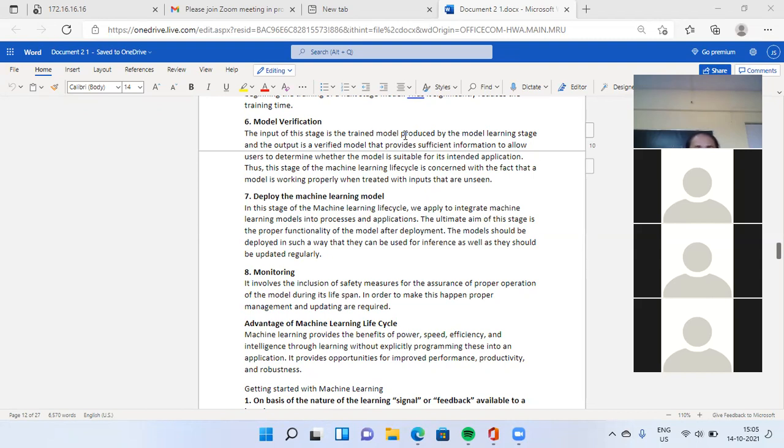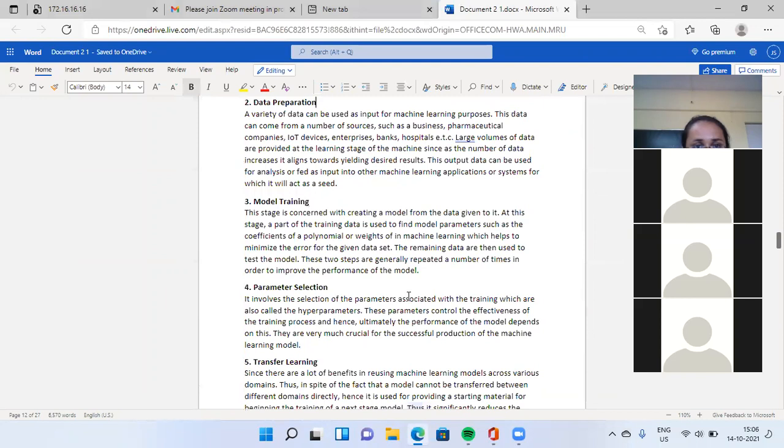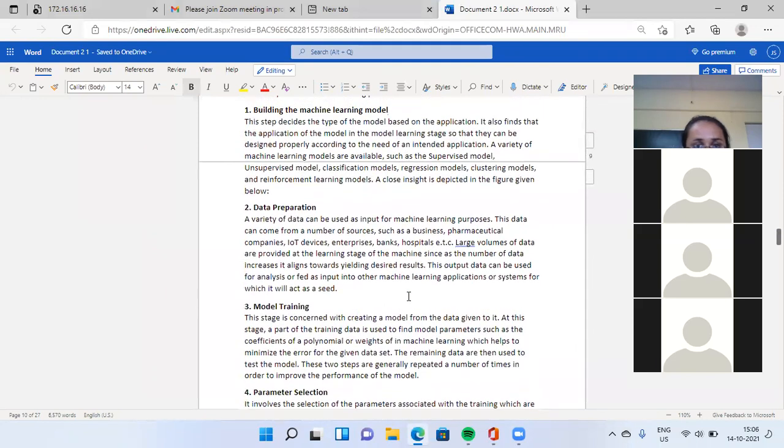Okay, these are the steps of the machine learning life cycle process. First step is building the machine learning model. Next, data preparation. Next, model training.